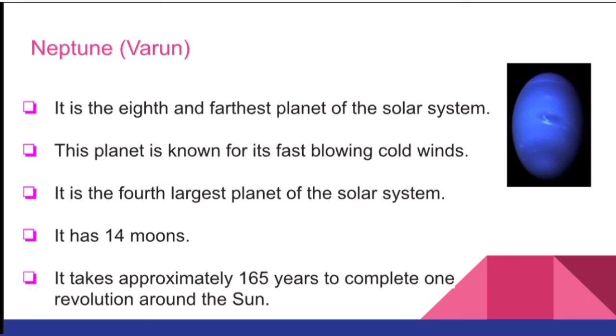Neptune means Varun in Sanskrit. It is the eighth and farthest planet of the solar system. This planet is known for its fast blowing winds. It is the 4th largest planet of the solar system. It has 14 moons. It takes approximately 165 years to complete one revolution around the sun.